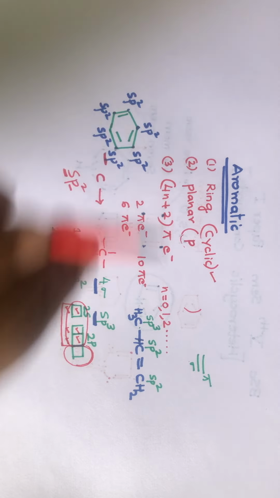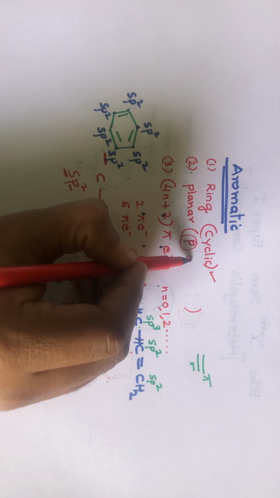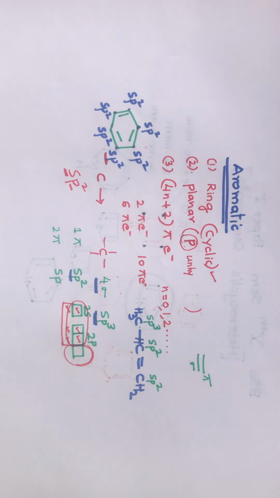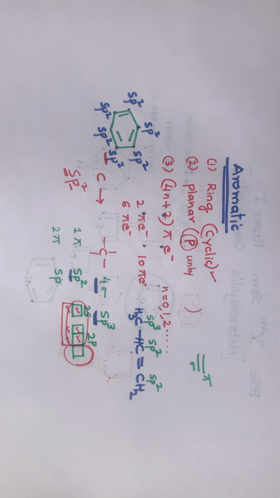And for delocalization, we require an unhybridized p orbital, which will be perpendicular to the other orbitals. If the p orbital is perpendicular to the other orbitals, then delocalization is possible. If the delocalization is possible, then only the molecule will be aromatic, provided it has 4n plus 2 pi electrons.